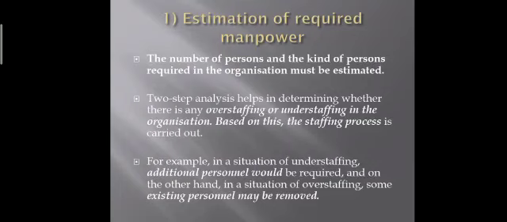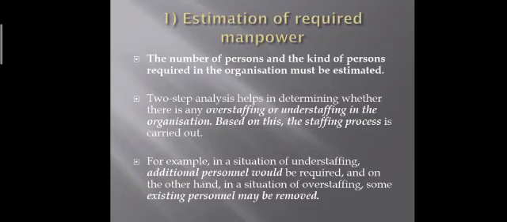Means 5 people are extra there, so that is not necessary for the organization. That is the overstaffing. And another thing is understaffing. Means what? For that organization 10 people are required, but we have only 5 people. So another 5 people we have to employ. We have to take a new employment of 5 people. Okay, so that is the understaffing.